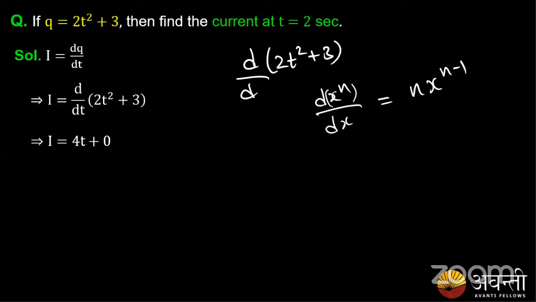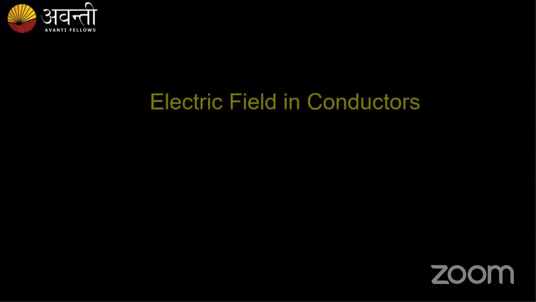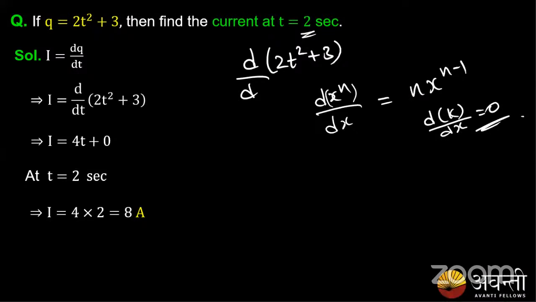The differentiation of any constant with respect to a variable is always 0. So on differentiating 2t square we get 4t power 2 minus 1, that is 4t, plus 0. If t is equal to 2 seconds, substituting the value of t, I get I is equal to 8 amperes. I is equal to 8 amperes is the right answer. Hope most of you have got this. Okay guys, cool. Any doubts in this?